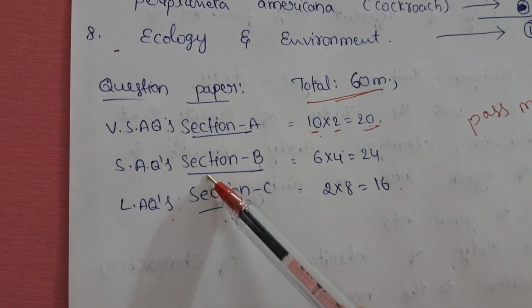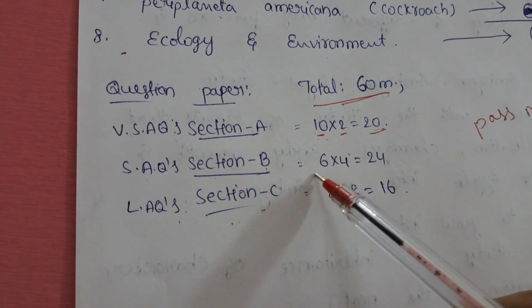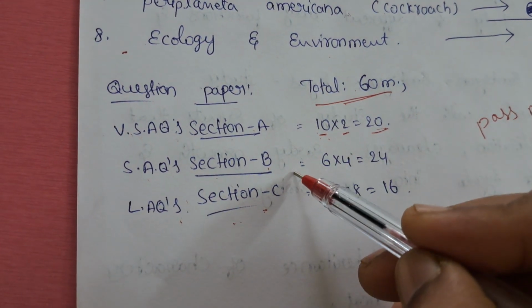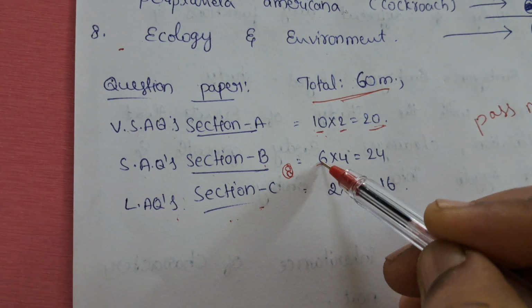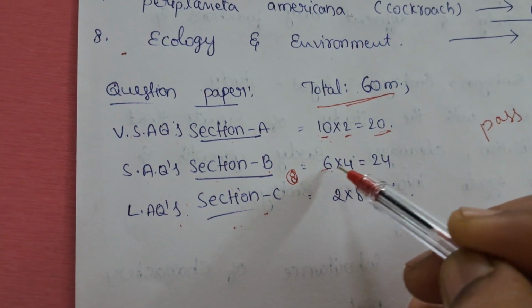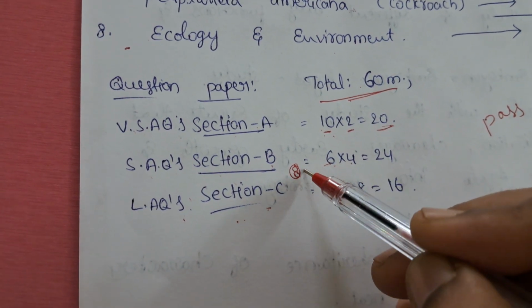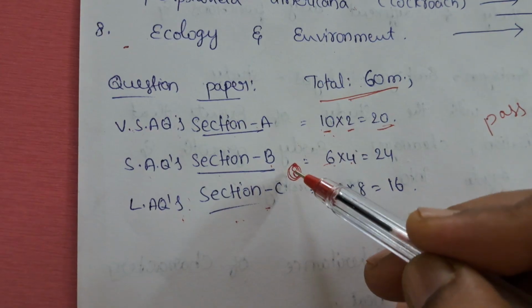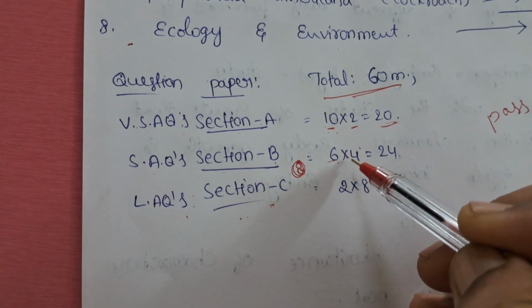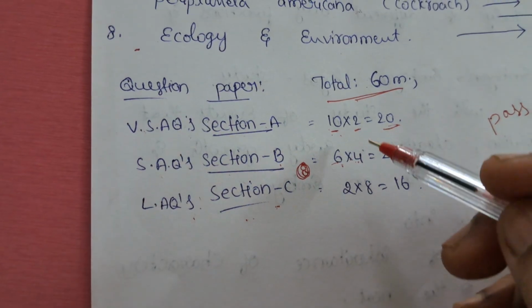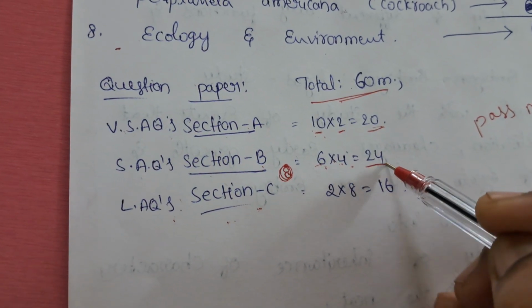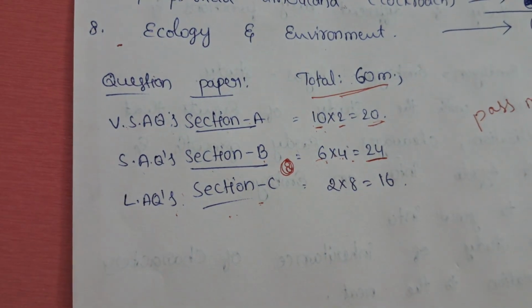Next, section B, SAQs. A total of 8 questions are given. You write only 6 questions. Each question has 4 marks. In total you get 24 marks.